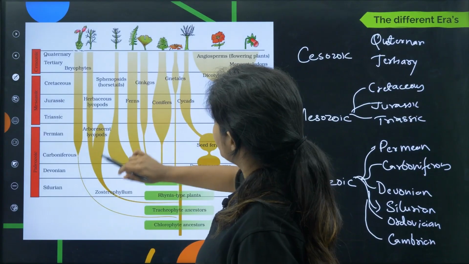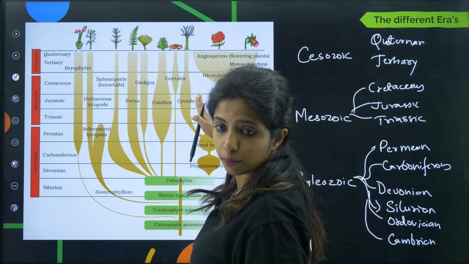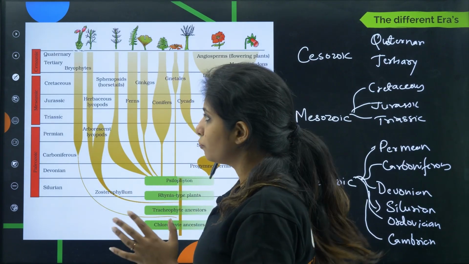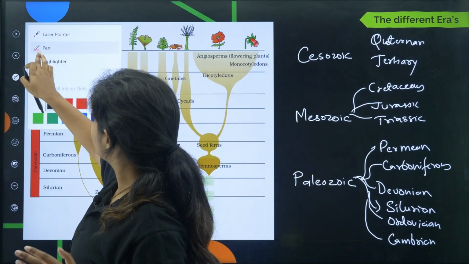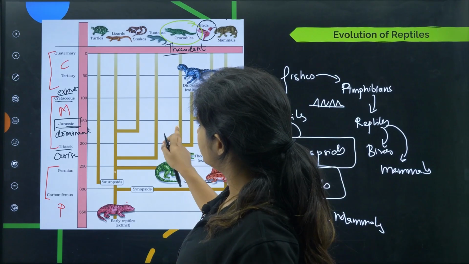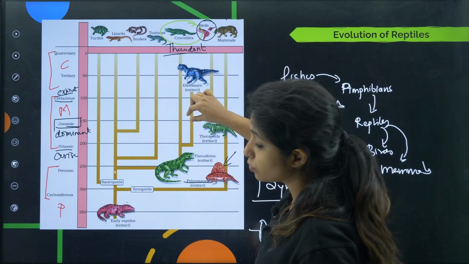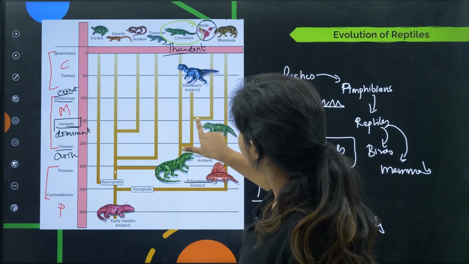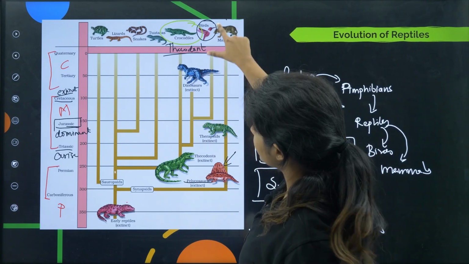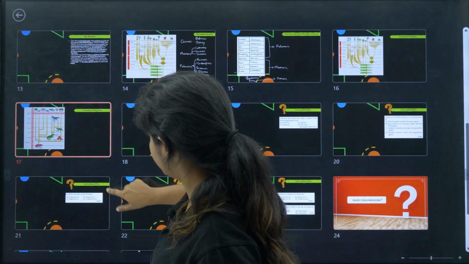Over here, if you see the gymnosperms, the conifers, cycads and everything, they were forming during this particular time. Basically, the gymnosperms were being formed over the Jurassic period. They were kind of dominant. Going ahead, at this point of time in the Jurassic period, I told you dinosaurs were dominant, and also if you see, the birds arose. So the first birds also appeared in the Jurassic time. So this becomes your correct answer.